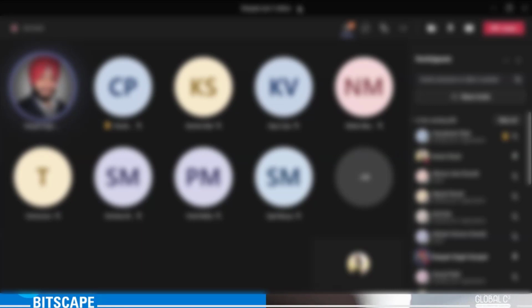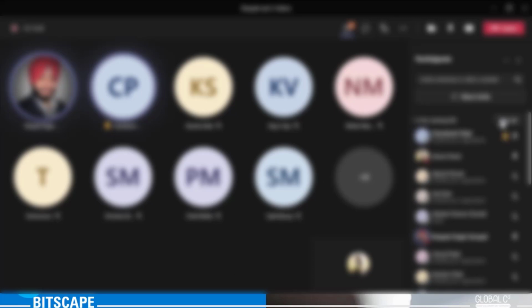Correct. So when you are going to create that lobby, nobody can unmute themselves. Only the organizer, only the speaker, can unmute or mute them. Only the speaker will allow whether you are going to speak or not. Even screen sharing and many other options are there. For that, we need to restrict from the admin side, or we need to restrict it directly as the organizer on the Teams meeting. Yeah, on Teams. Okay, sure.